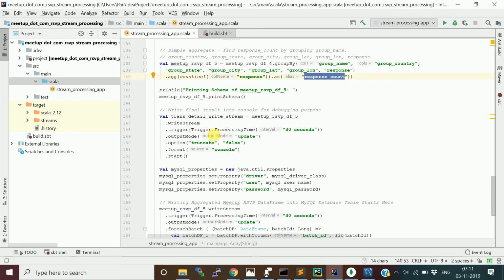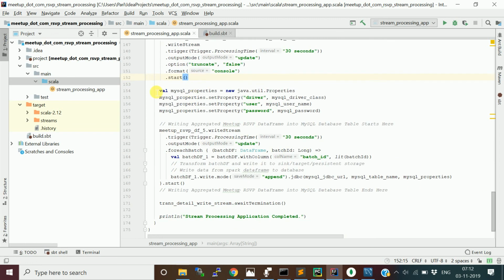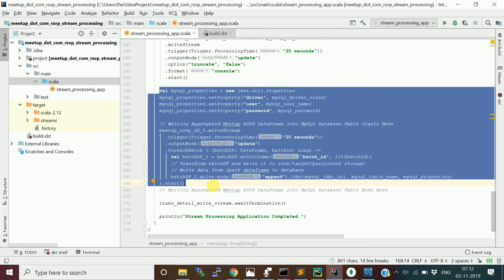We want to write this into the console for debugging purposes. So I'm saying data frame 5 dot write stream dot trigger. I'm setting the trigger interval to 30 seconds, the output mode to update, and to display all the values I'm giving truncate false, and I'm going to print in the console. This is for debugging purposes, and this is the place where we are writing into MySQL.